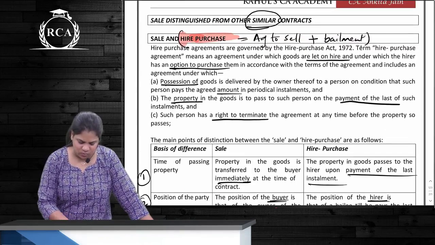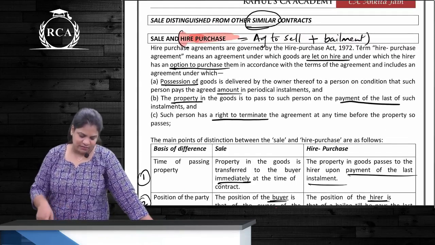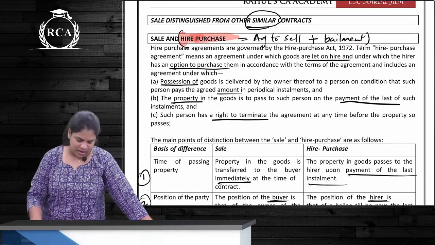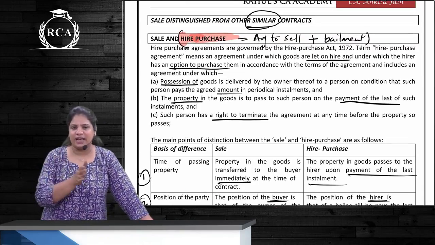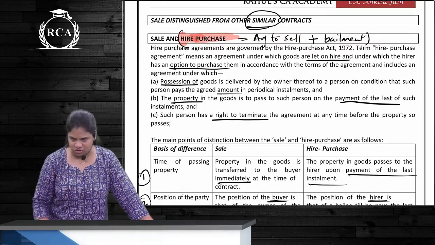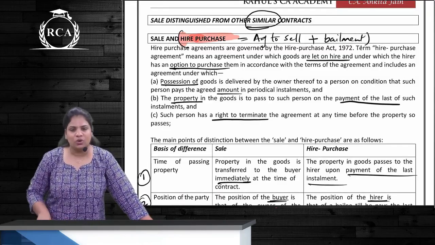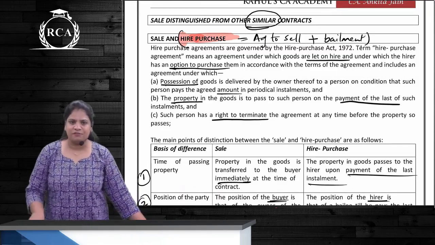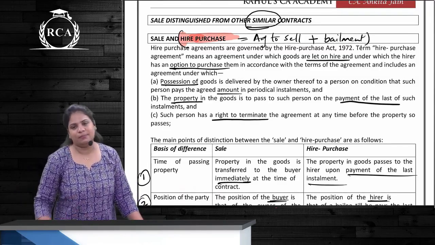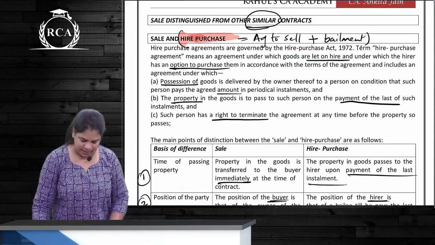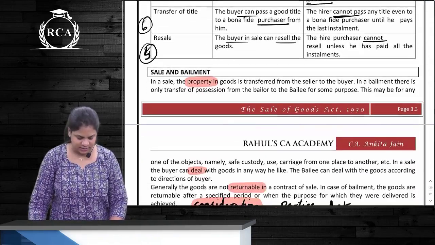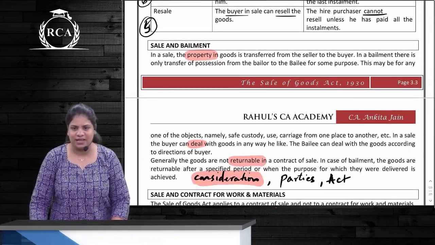In this agreement, what happens? It includes an agreement under which possession is given to the hirer on a condition that he has to pay the amount in monthly installments. The second point says the ownership will pass only on payment of the last installment, and the hirer has a right to terminate this agreement. Correct? Clear? Sale and bailment, are they the same?